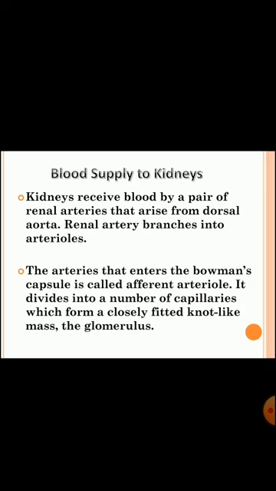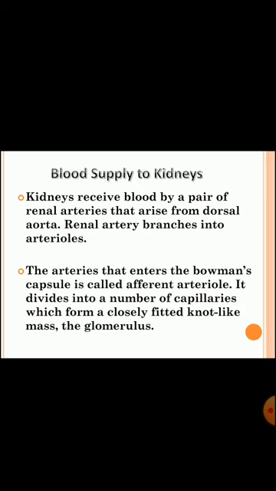This means blood supply to the kidneys, because all types of material are present in blood, and the kidney filters the blood to remove these unwanted waste materials. The kidney receives blood by a pair of renal arteries that arise from the dorsal aorta.